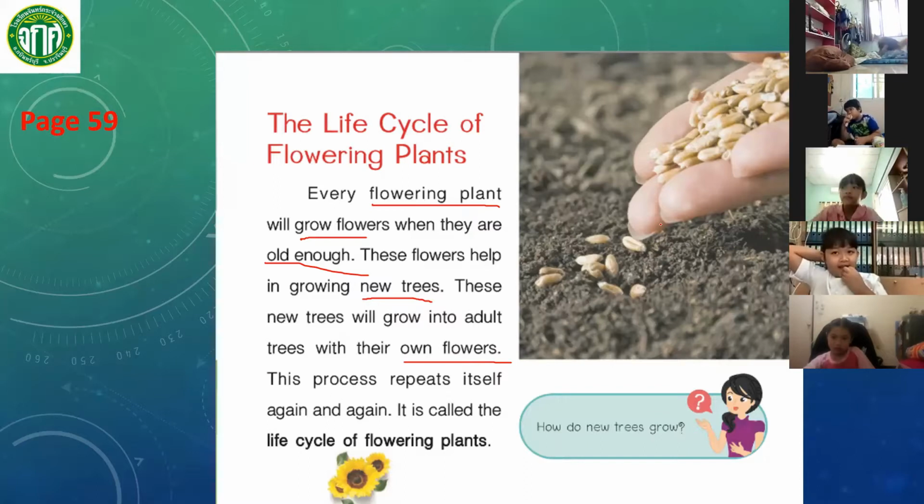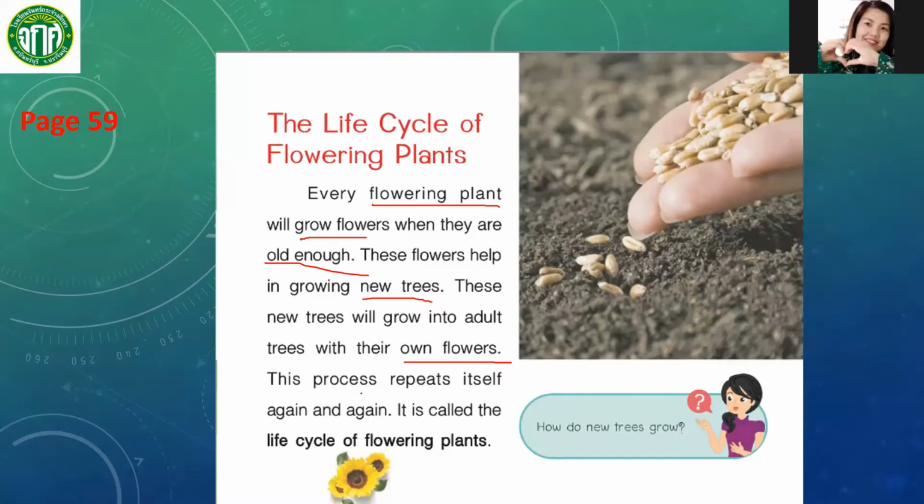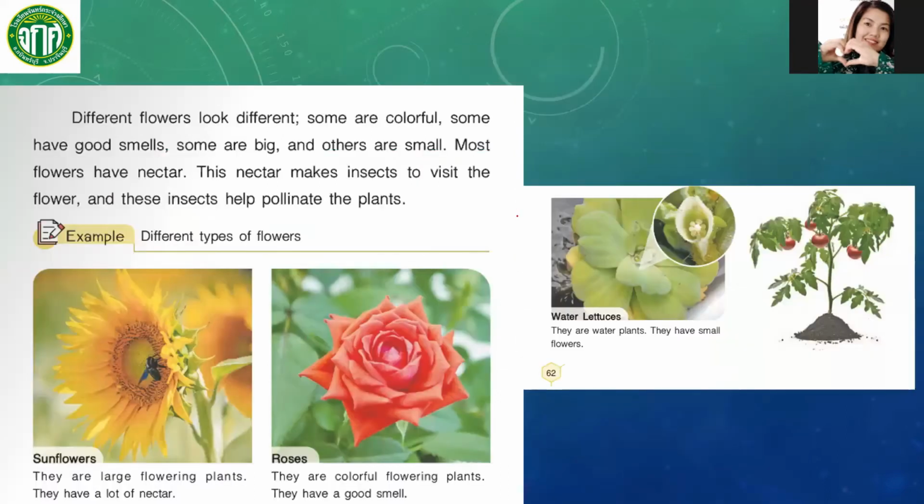So this process repeats itself again and again. It is called the life cycle of flowering plants. That process, which is repeating again and again, is called the life cycle of flowering plants. So let's go to page 62 for now.